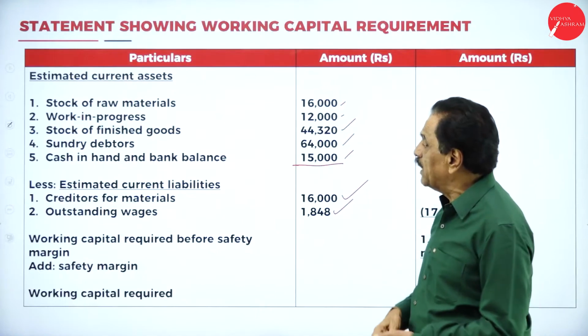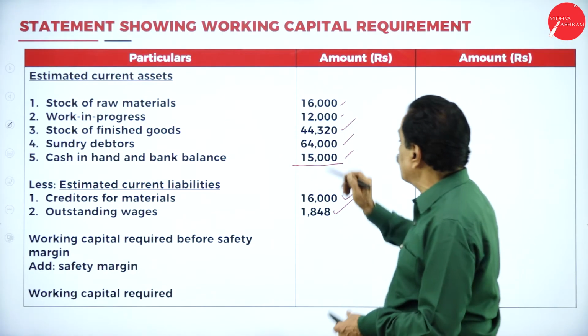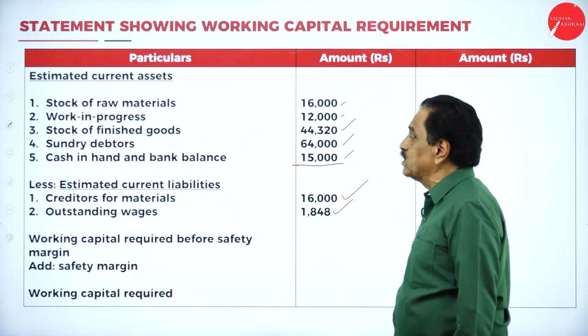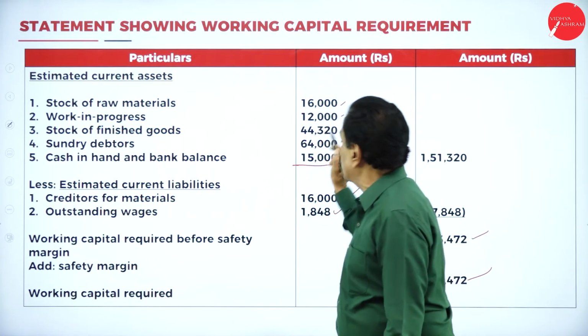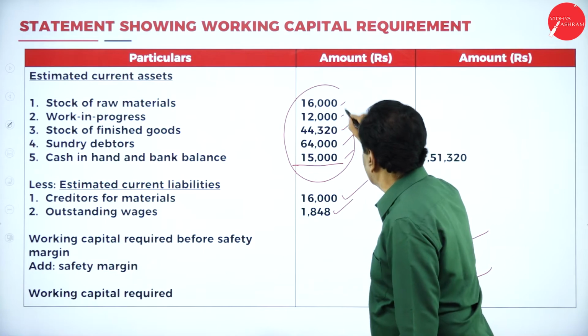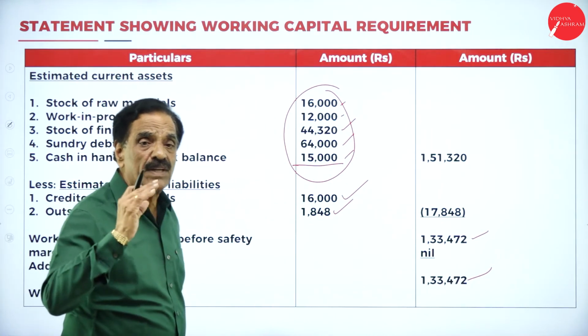If we put it into format, first stock of raw material works out to 16,000. Then work in progress works out to 12,000. Stock of finished goods works out to 44,320. Debtor works out to 64,000. Cash in hand, bank balance. Totally, if you add all these things, it will come to 1,51,320 is your current asset.